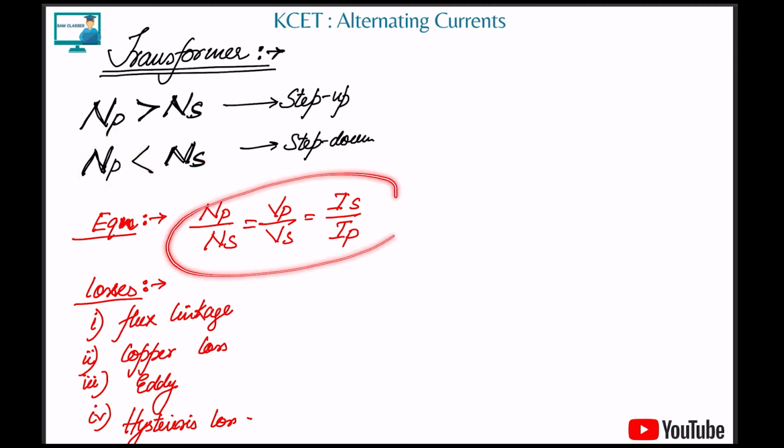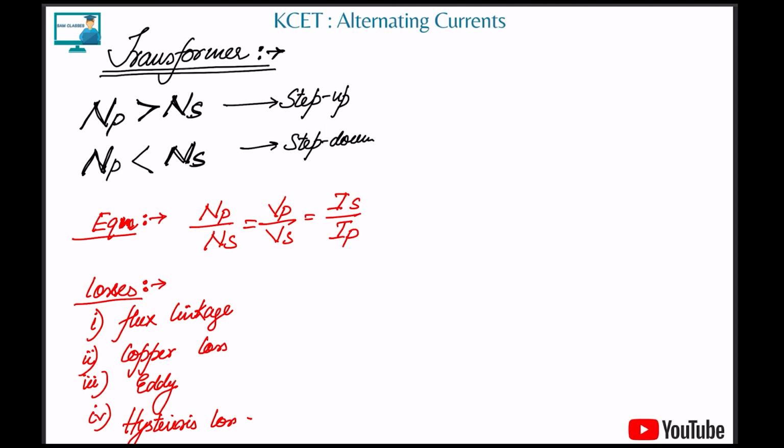The next equation links the number of coils, voltage, and current. And what are the different losses we have? We have flux leakage loss. Though so much flux is coming, there will be leakage of the flux here and there. So that is one issue. Again, the first loss is flux loss. Whenever flux passes from primary to secondary, some flux leakage will happen. We can reduce it by winding the primary and secondary coils over one another.